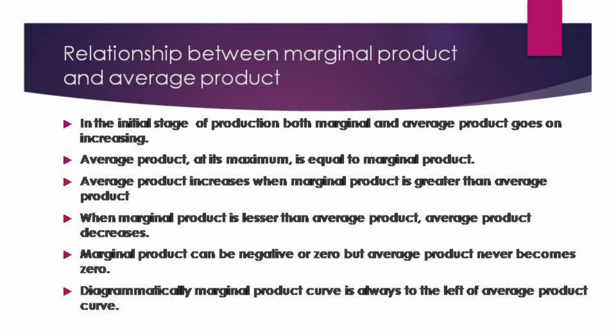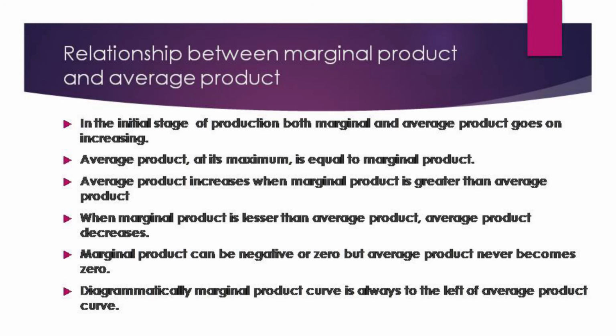The average product increases when the marginal product is greater than the average product. When the marginal product is lesser than the average product, the average product decreases. Marginal product will increase, then decrease and go to negative.